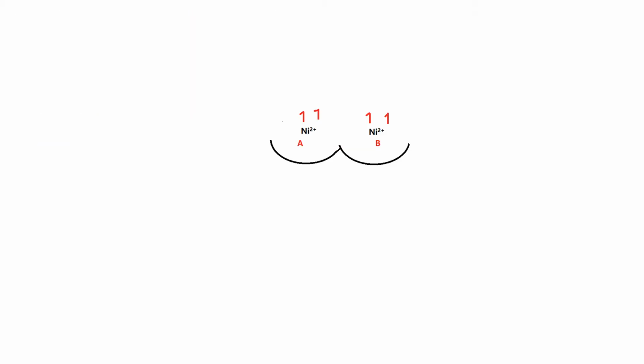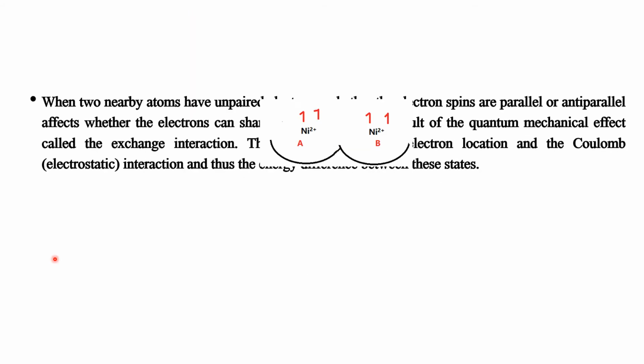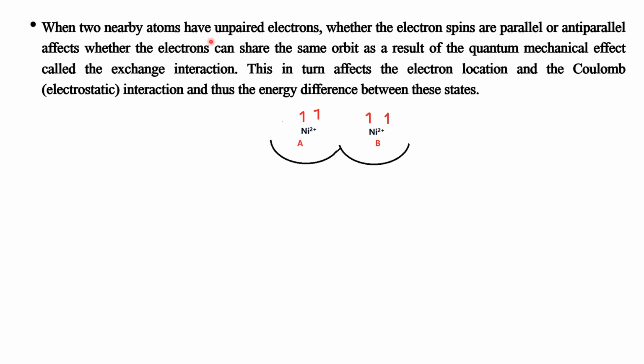What is actually this exchange? When two nearby atoms have unpaired electrons, whether the electron spins are parallel or antiparallel affects whether the electrons can share the same orbital, as a result of a quantum mechanical effect called the exchange interaction. This in turn affects the electron location and the Coulomb interaction, and thus the energy difference between these states.